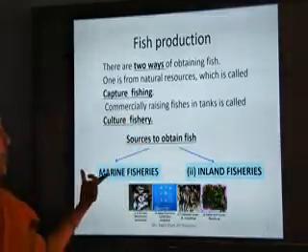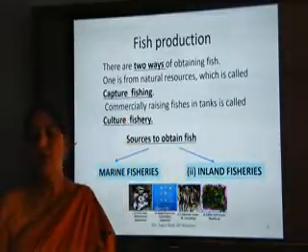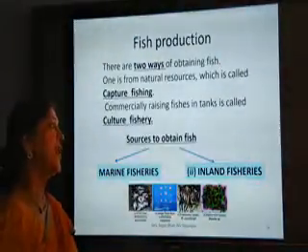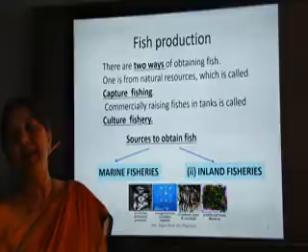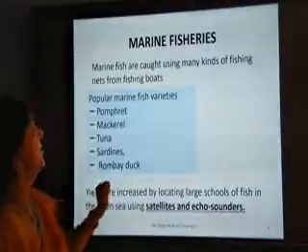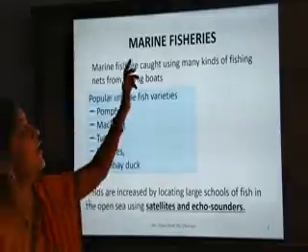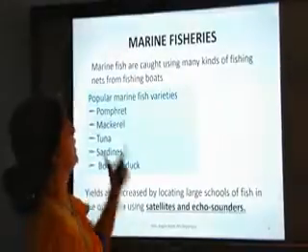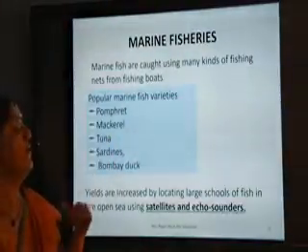You know that marine means ocean. So the species which are found in sea are called marine fisheries, and in fresh water they are known as inland fisheries. So these are some examples. Now let us come to marine fisheries. Marine fishes are caught using many kinds of fishing nets from fishing boats.